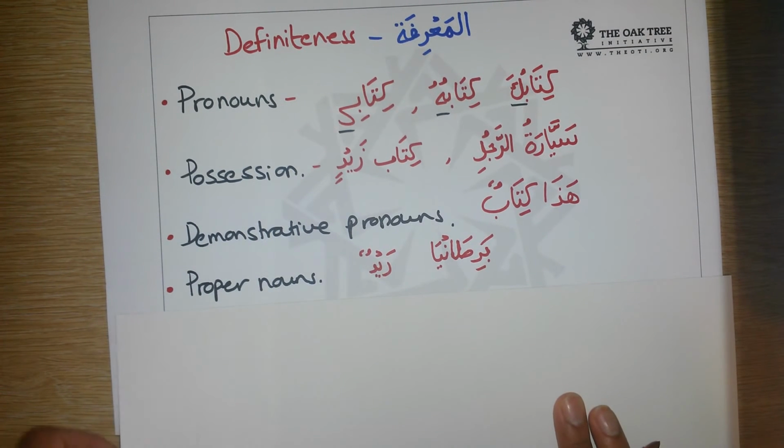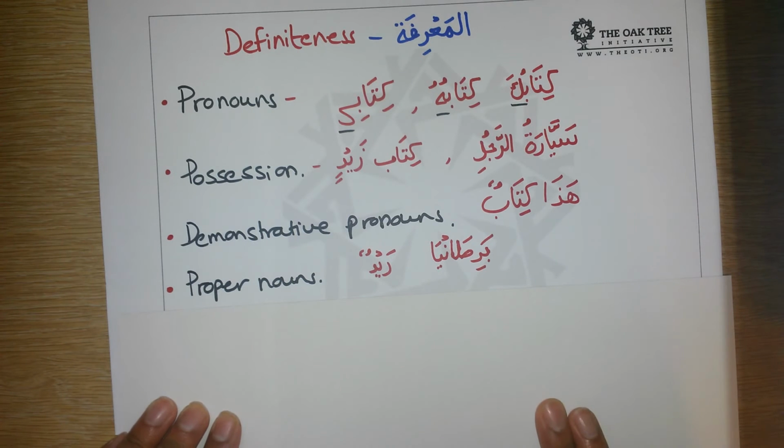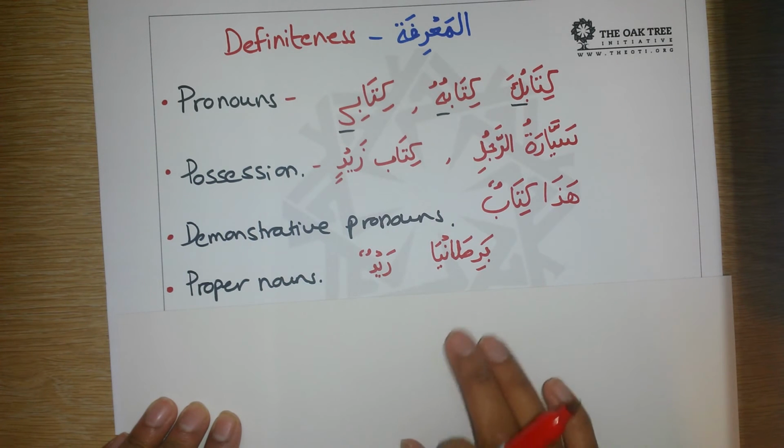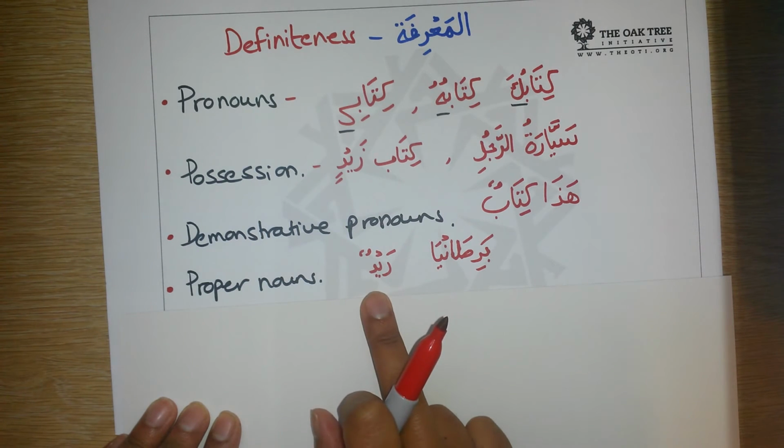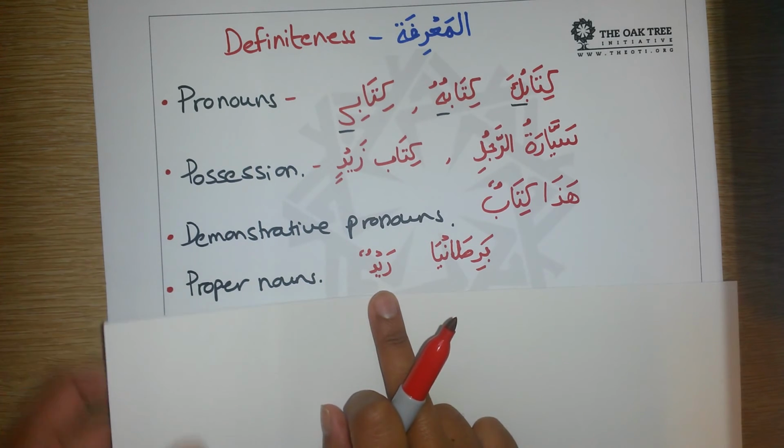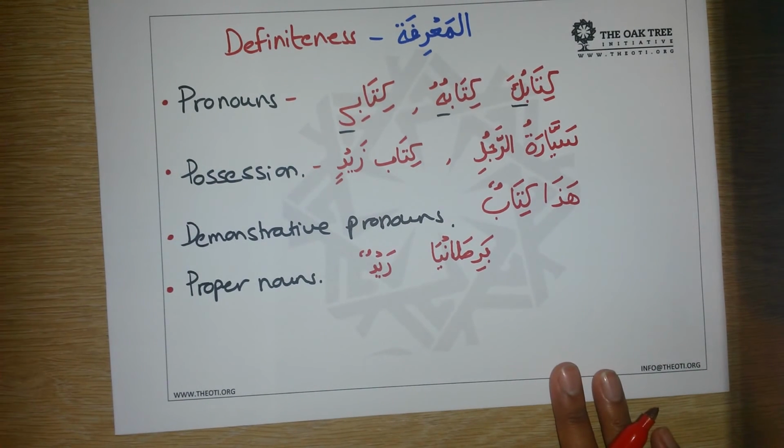And any proper nouns, for example, the names of people, of places, of countries, they're always going to be definite. So Britain is a very specific place. Zaid is a name of a boy. He is a specific boy. So that's how you identify whether a word is definite. Now let's have a look at a couple of examples.